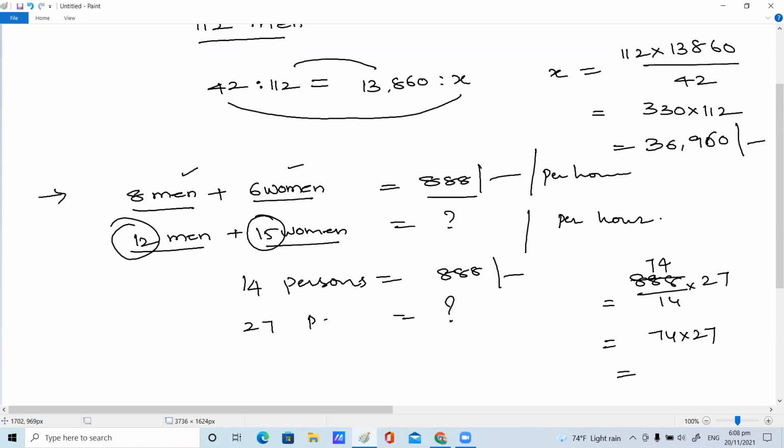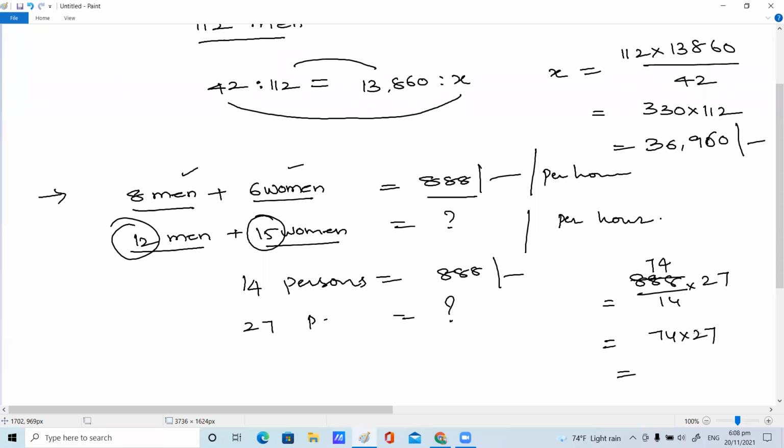No need of confusion here, children. It is also direct proportion, but seeing the question looks different. You can sum up the men and women together so that you are getting 14 people can earn 888 rupees, whereas 27 people how much? Very simple task, children.